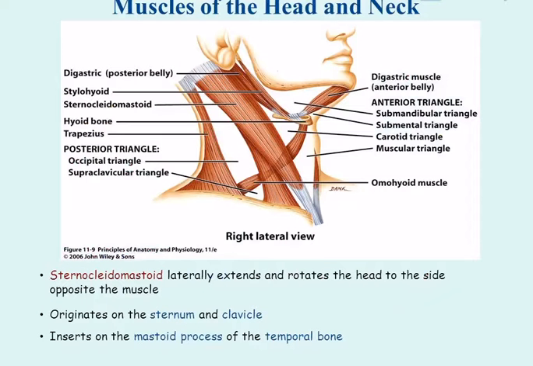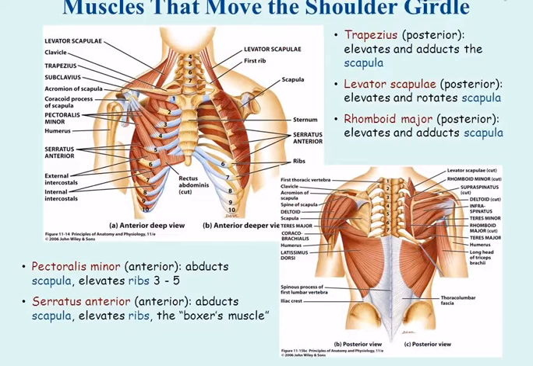Muscles of the head and neck. Sternocleidomastoid laterally flexes and rotates the head to the side opposite the muscle. Originates on the sternum and clavicle. Inserts on the mastoid process of the temporal bone.